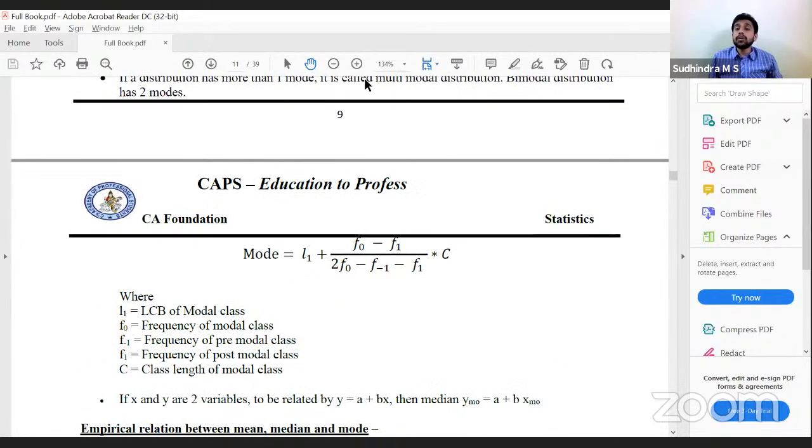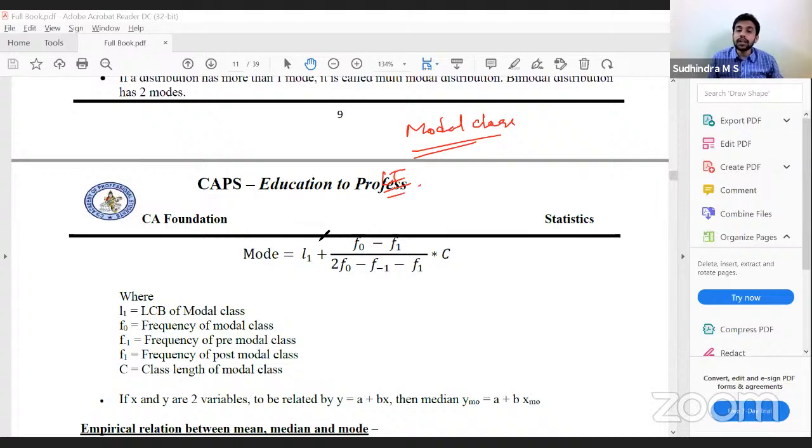How do we calculate mode in the case of grouped frequency? In the case of ungrouped data, it is simple: take the value having the highest frequency. In the case of grouped frequency, first we have to identify the modal class. How to identify the modal class? It is the class interval having the highest frequency. That would be the modal class.